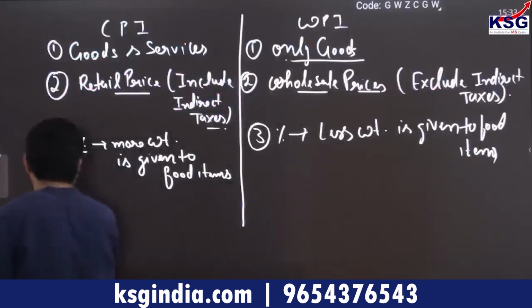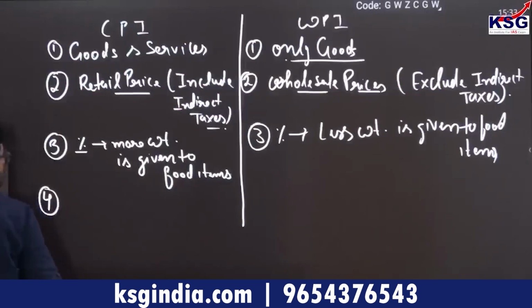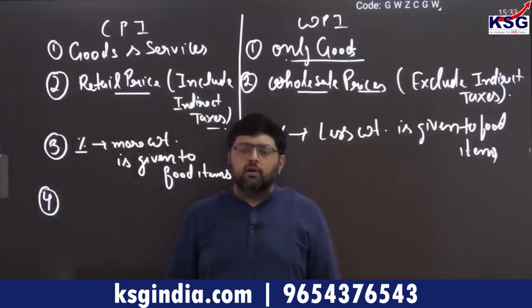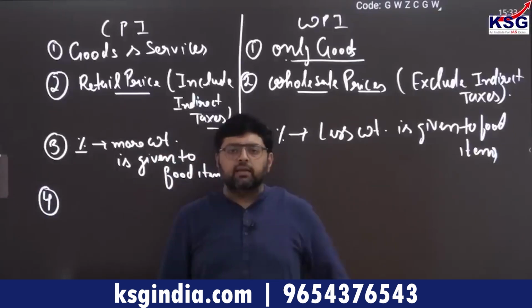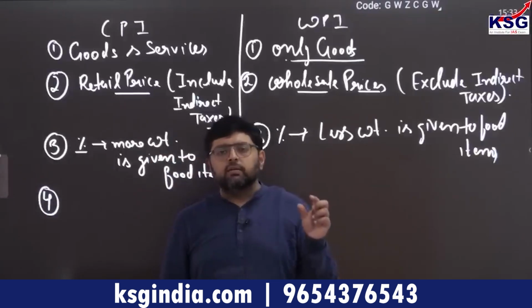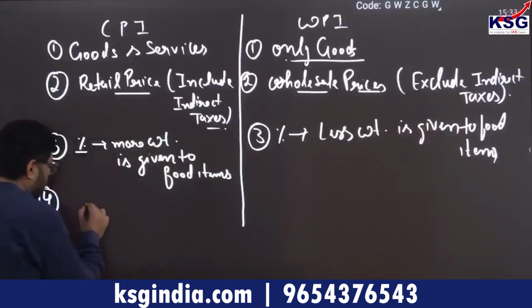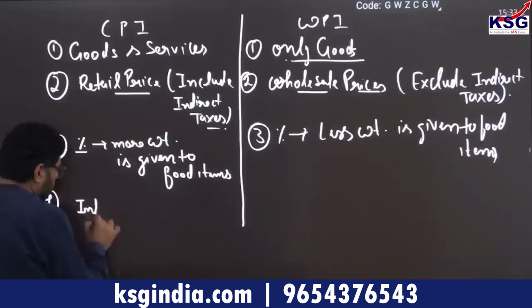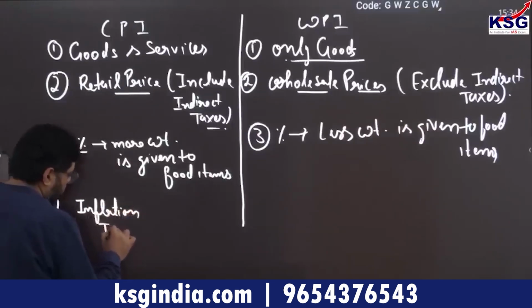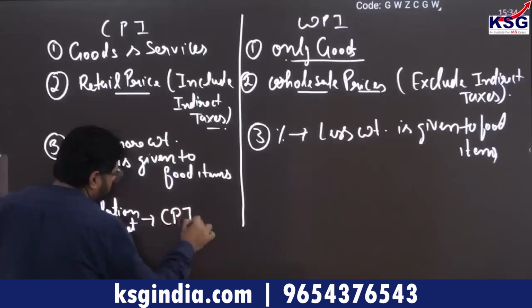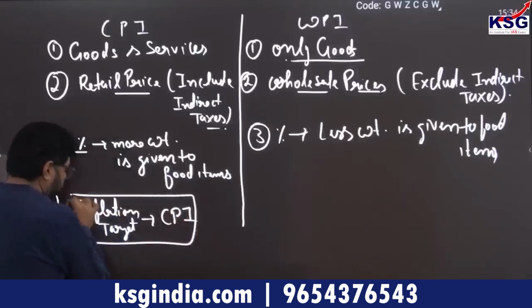as I told you, when we measure inflation, we have been given an inflation target. Yesterday we saw that as per the inflation target we have to set our repo rate. So ultimately I would like to say that the inflation target is linked to CPI.